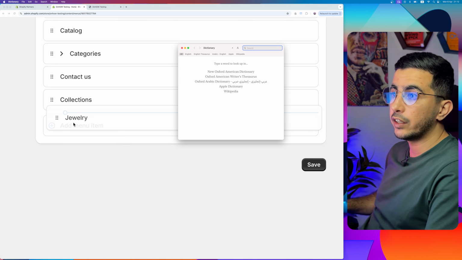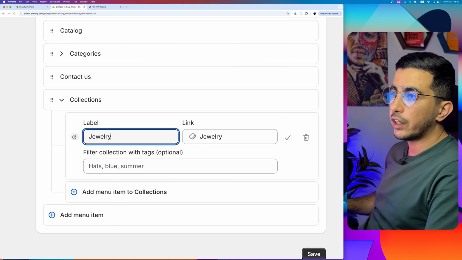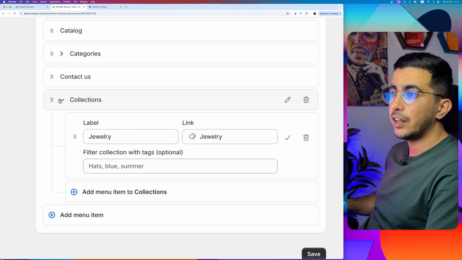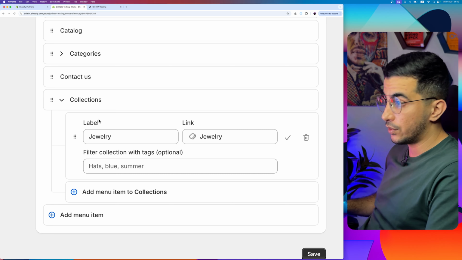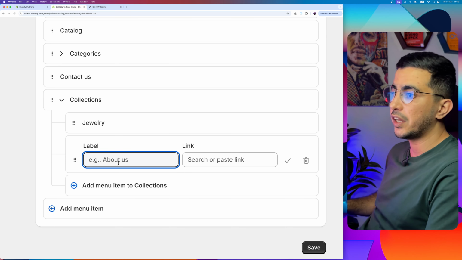After that, click on the 3 dots or 6 dots right here below beside the name. Click on hold and drag to the right, and it will be nested below the collection. And this is a drop down. This is the first drop down. So let me create another one.